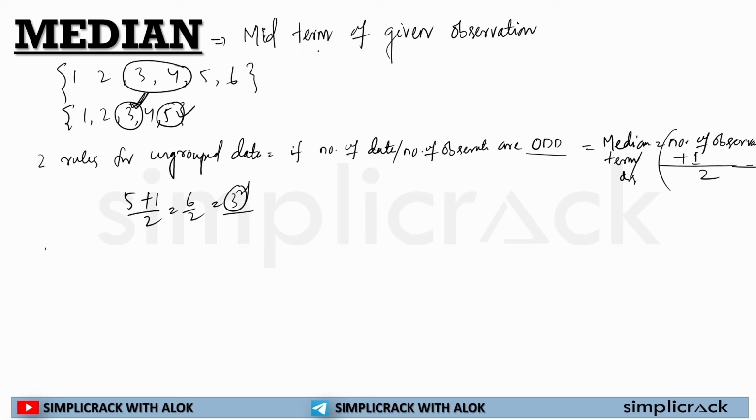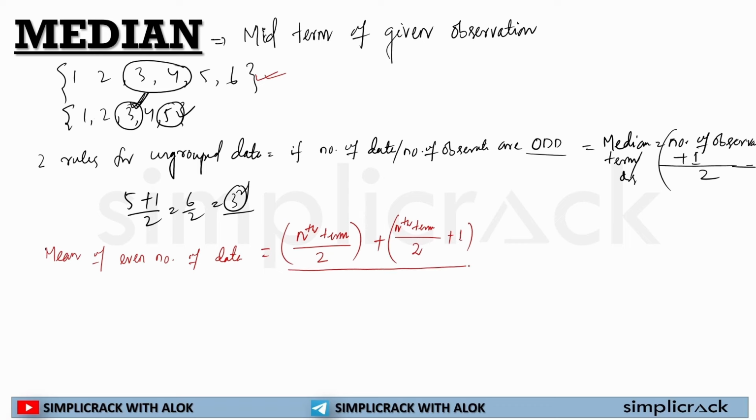But in the first case, if I have to calculate the median of an even number of data, how would I calculate it? I would calculate it like this: the nth term divided by 2, plus the nth term divided by 2 plus 1, divided by 2. So how would I calculate it? I will let you know.